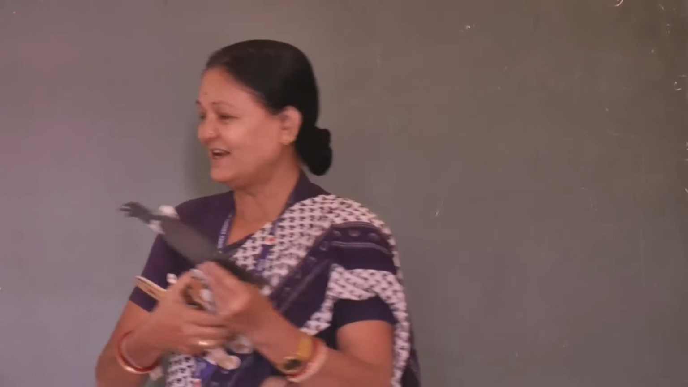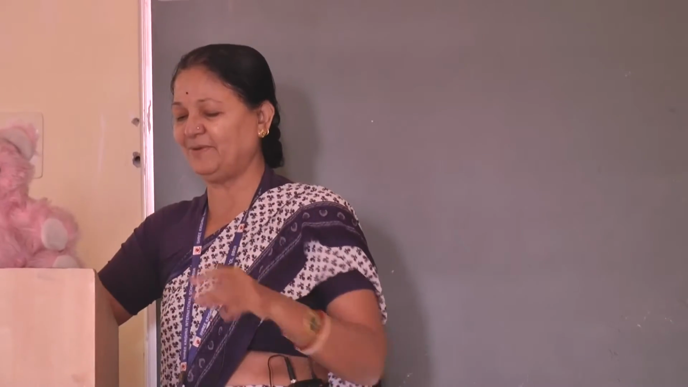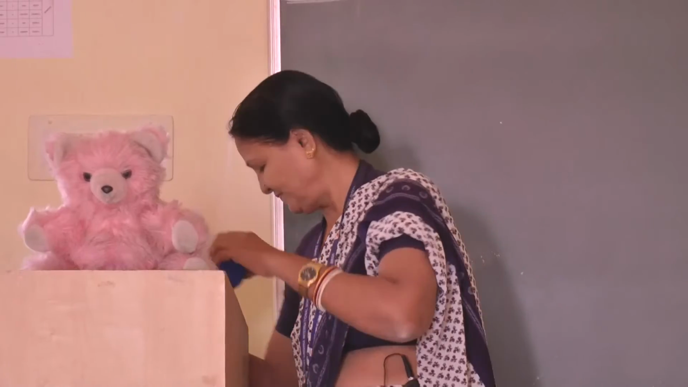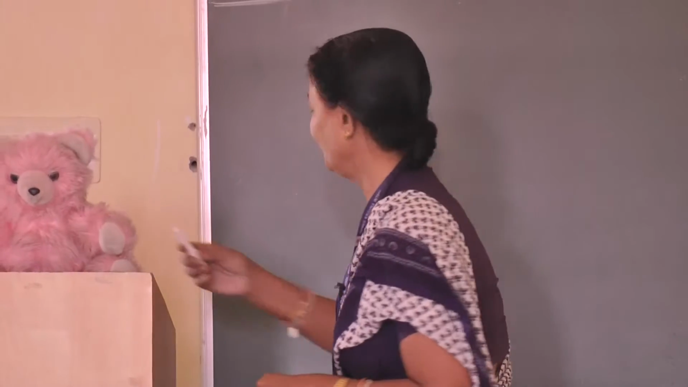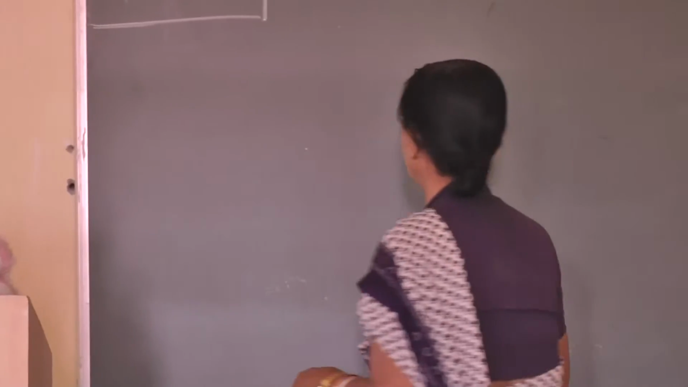Fine. Now, what is this? Anyone can tell me? What is this? This is duster. And this is your table. This is chair. Many things we are seeing. Now, you open your copy and write down what things we are seeing in this classroom.